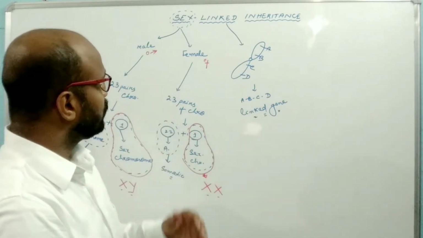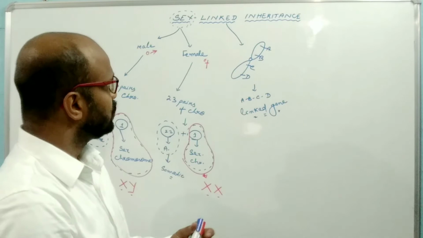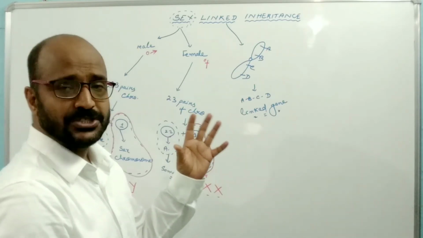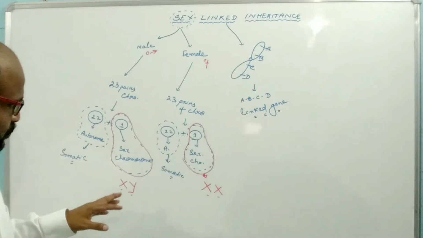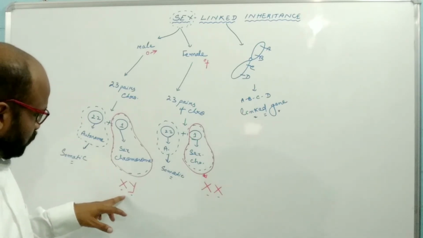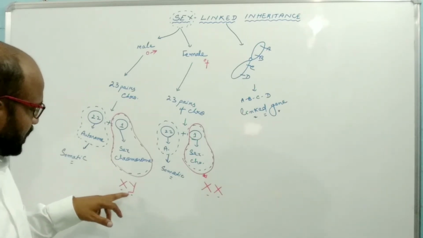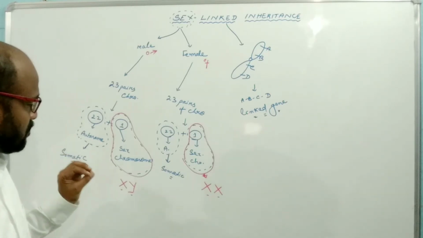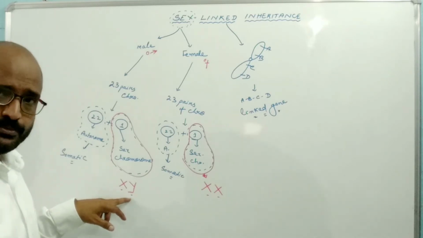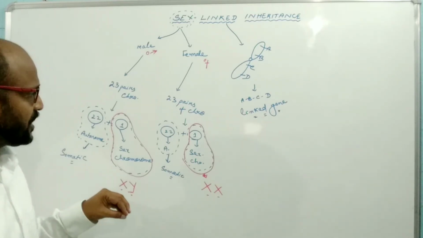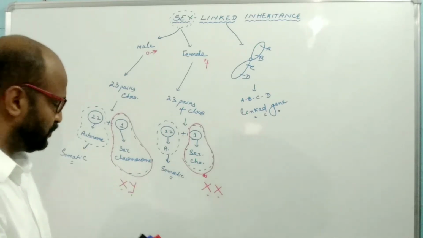When we are talking about sex-linked inheritance, actually we are focusing on the X chromosome. Why are we focusing on the X chromosome? Because out of the two chromosomes, X and Y, many more genes are present on the X chromosome, not on the Y chromosome. The Y chromosome contains very few genes.